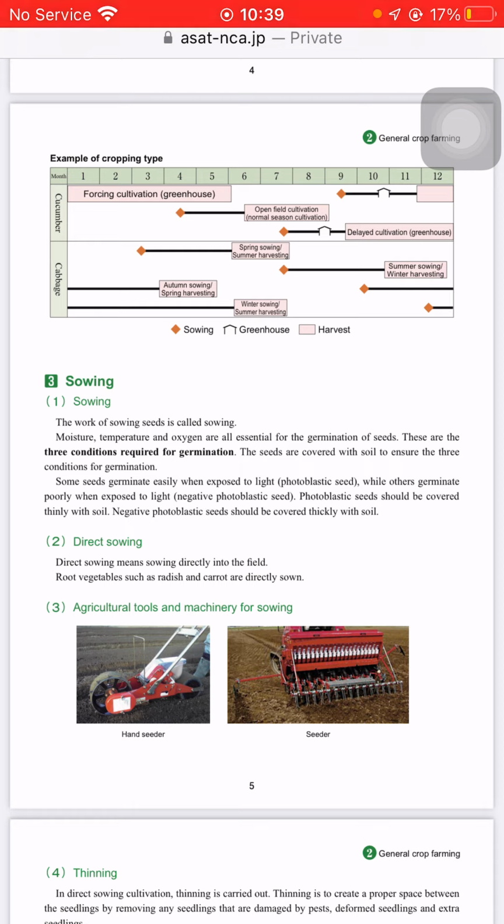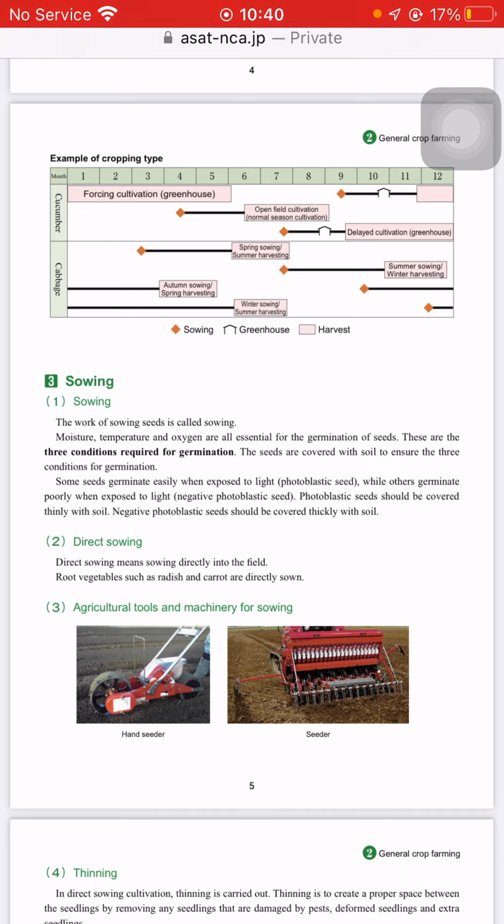Some seeds germinate easily when exposed to light, called photoplastic seed, while others germinate poorly when exposed to light, called negative photoplastic seed. Photoplastic seed should be covered thinly with soil. Negative photoplastic seed should be covered thickly with soil.